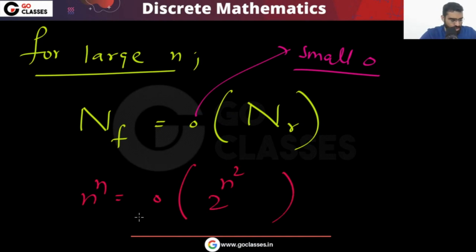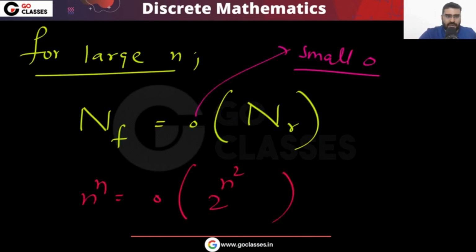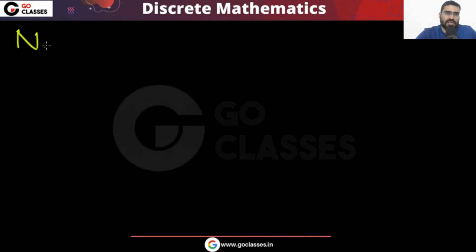This is your method number 2. Did you like it? Did you understand this? You can see this is a purely mathematical way. This is pure mathematics, we are not doing any stupidity. We are not taking log and all these things. So like this, you can solve a lot of questions, whenever you want to do an asymptotic comparison.